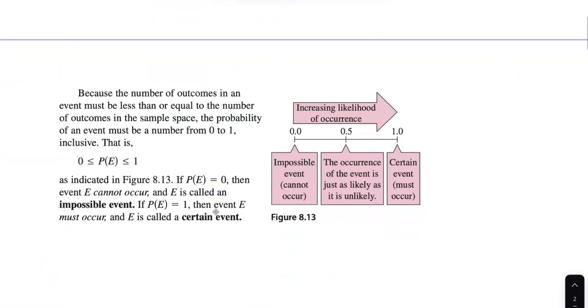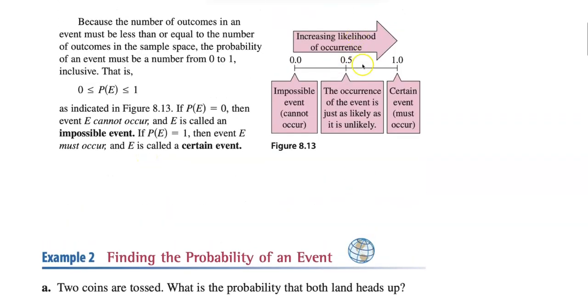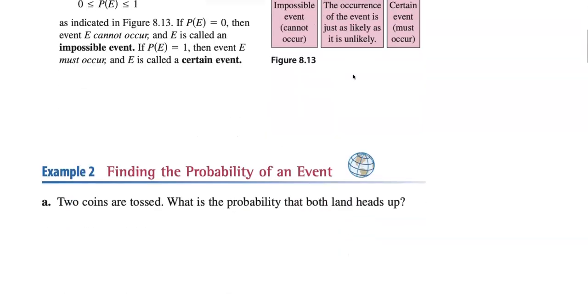Probability is the likeliness of something to happen. So 1 is 100%, it's going to happen. There's no such thing as 150% probability. 100% means it's going to happen, 0% means it's not going to happen. So we only hover between 0 and 1 when we talk about probability, where 50% is the same chance of happening or not happening.